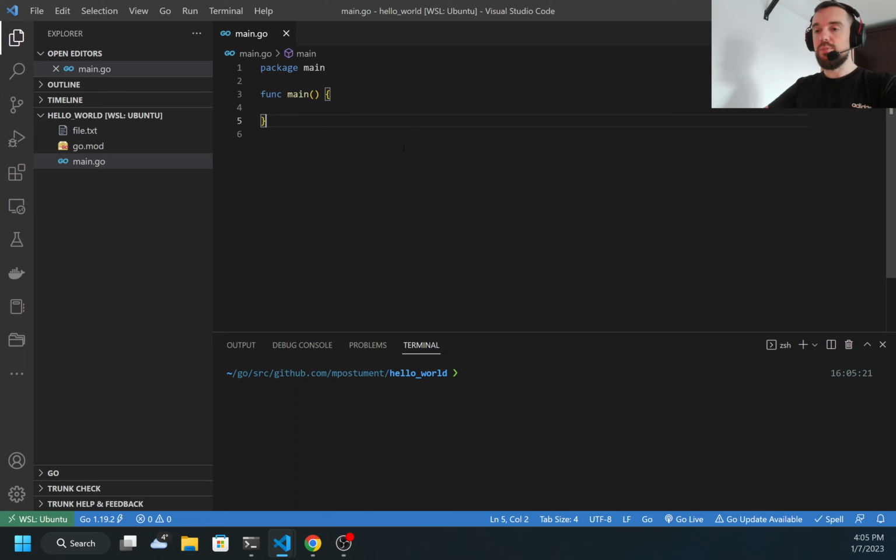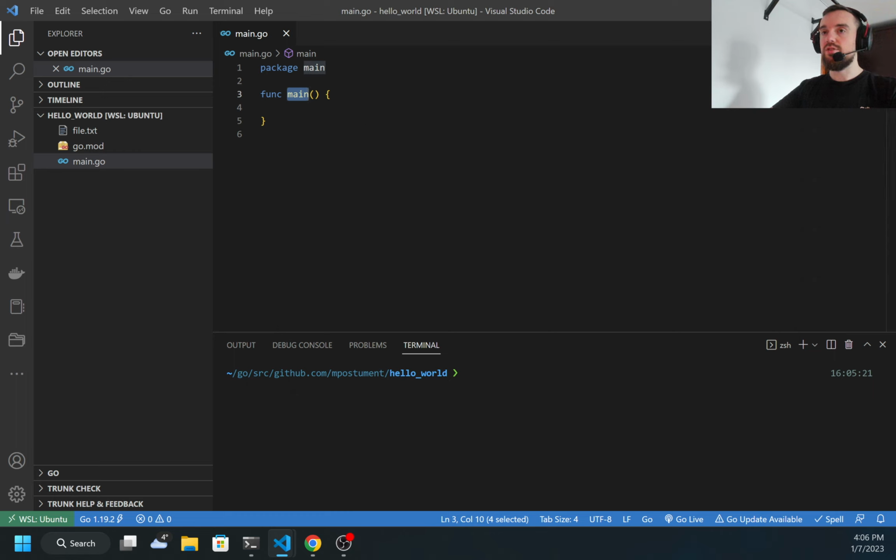Hello, my name is Maxim, and today I want to talk about functions in Golang. Functions allow you to create repeatable code, and we use functions all the time. For example, if we look here, there is the function main, and this is the entry point in Golang. Every time you run the program, function main is executed.